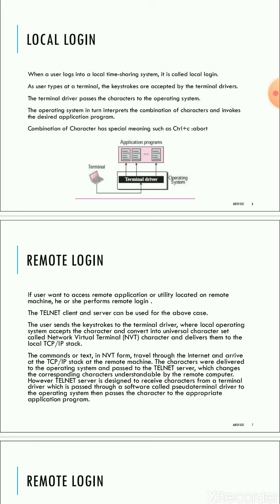As a user types on a terminal, the keystrokes are accepted by the terminal driver. The terminal driver passes the characters to the operating system. The operating system interprets the combination of characters and invokes the desired application. The combination of characters has a special meaning, such as Control-C or break. So whatever the client is typing will be converted by the operating system and displayed on your screen.